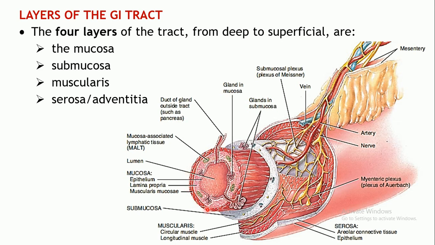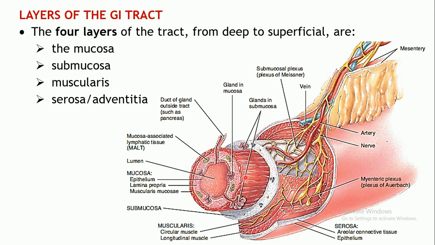Apart from this, there are some small tissues which you can see over here. MALT, that is mucosa associated lymphatic tissue, is also present, which is a part of your immune system. So this is to do with the lamina propria, which comprises mainly areolar connective tissue.